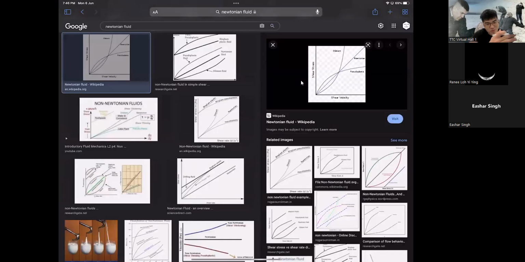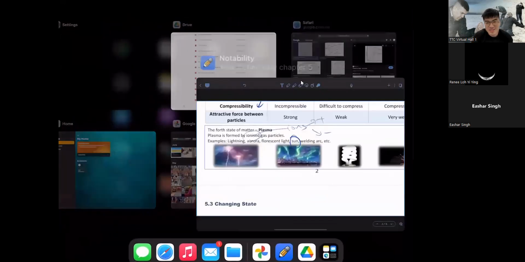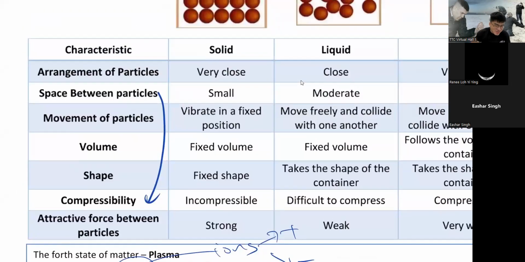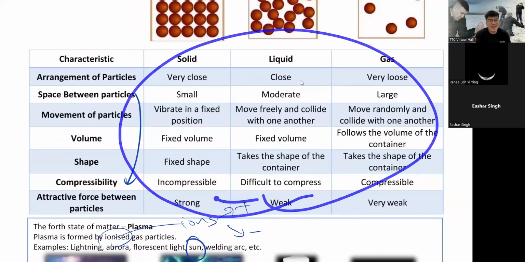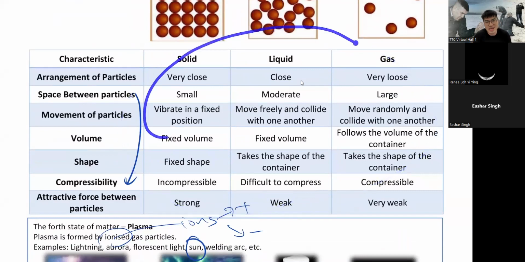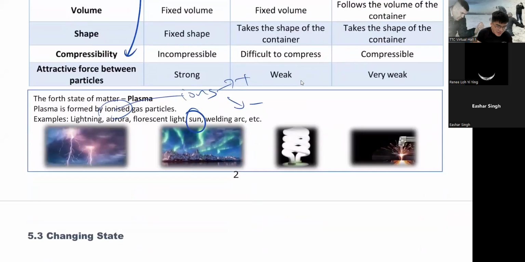This is what we learned in engineering. Last time when I was in engineering, I learned this, so don't ask me what is this. It's very hard for me to explain. So you actually have 5 states of matter, but you're only learning 3. Come on, guys, it's just solid, liquid, and gas. I don't know about you guys, this is just common sense. This plasma is just really for fun. I included it here to make your lesson not so boring.